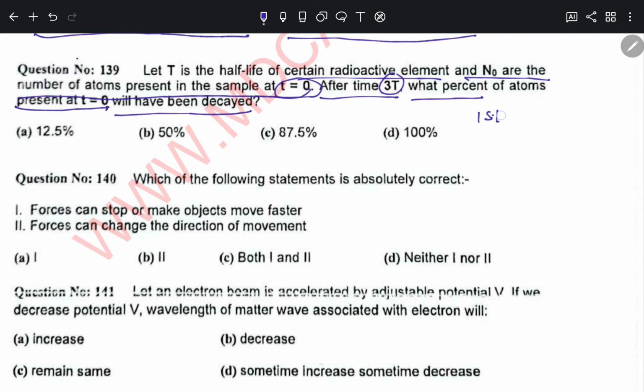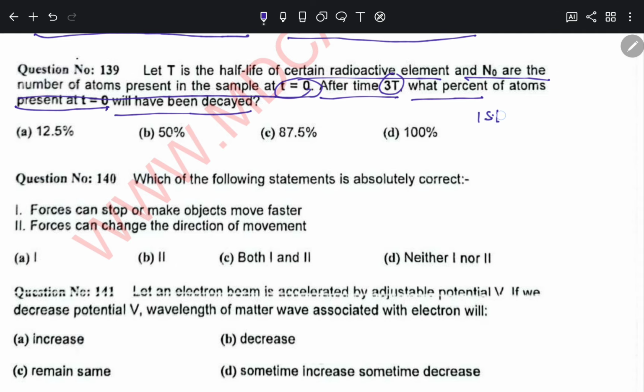Let an inductor be connected with a battery. If the EMF induced in the inductor opposes the EMF of the battery, then the electric current through the circuit is decreasing, increasing, constant, or alternating.